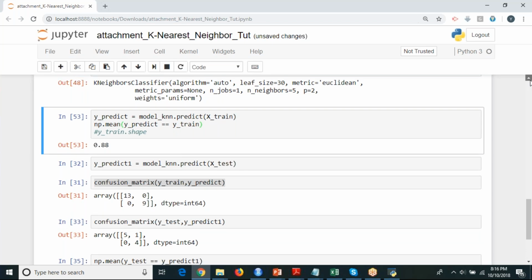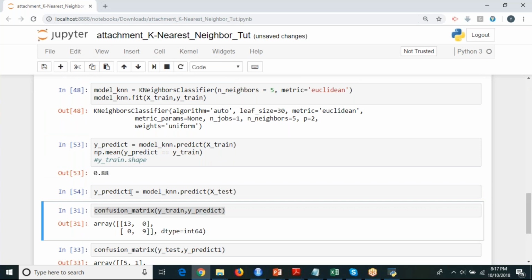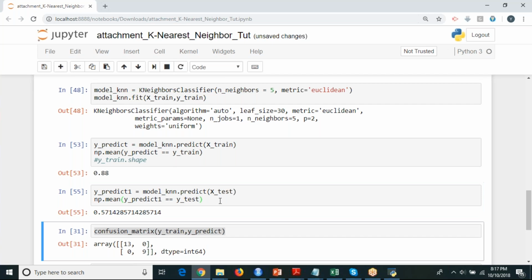Similarly, I'm going to predict for the test data set also and give it as y underscore predict 1. And here also I can change it: y underscore predict 1 equal to y underscore test. np dot mean. It is 57%. See, just 57%, because I've given some values and also I've changed it to 20%. I've added one more variable, so it is going to vary.